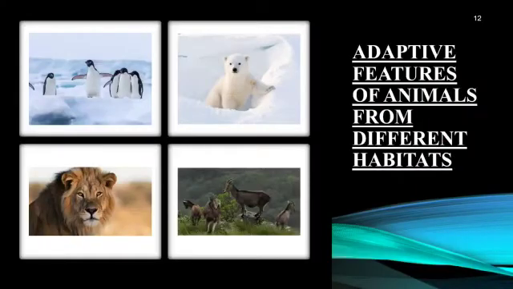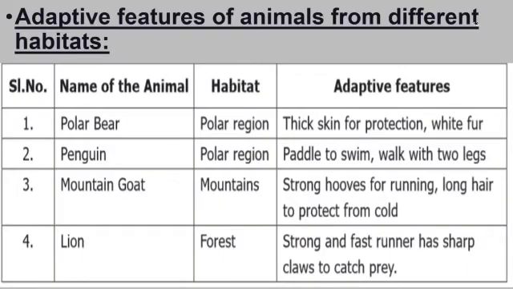Adaptive features of animals from different habitats. Here four animals have been given. Can these four animals live in the same habitat? No, different. So polar bear, where does it live? Polar region. How is the body structure? It has thick skin for protection and it has white fur.